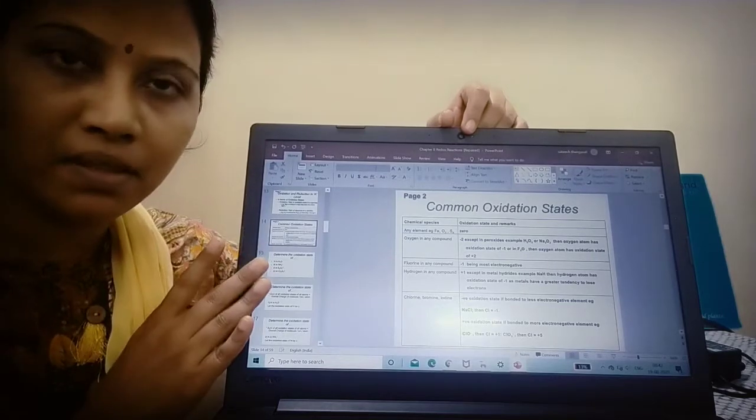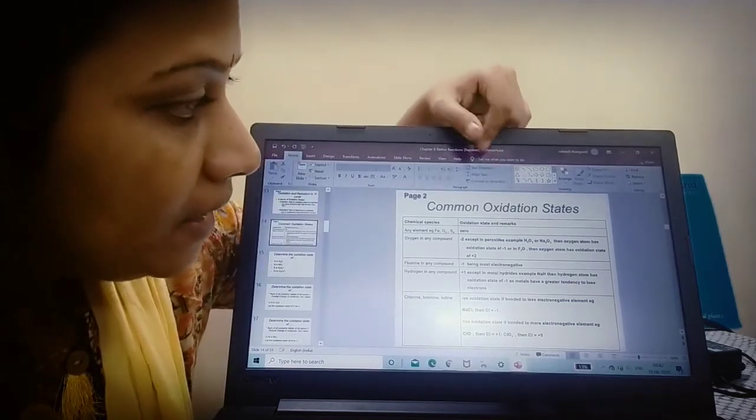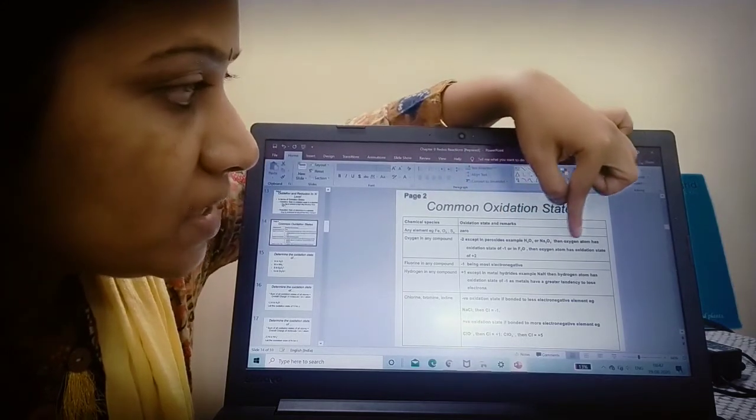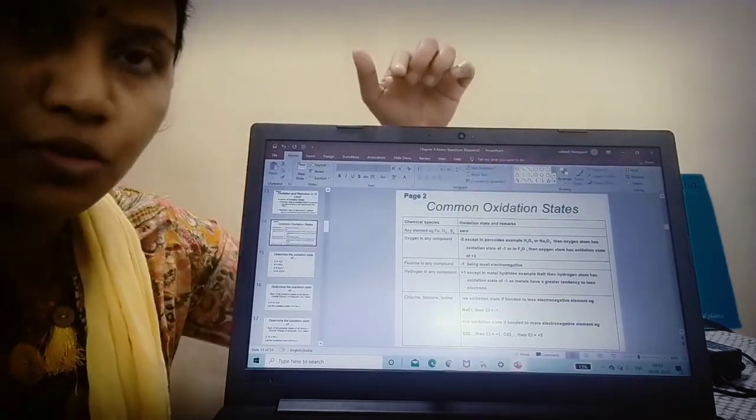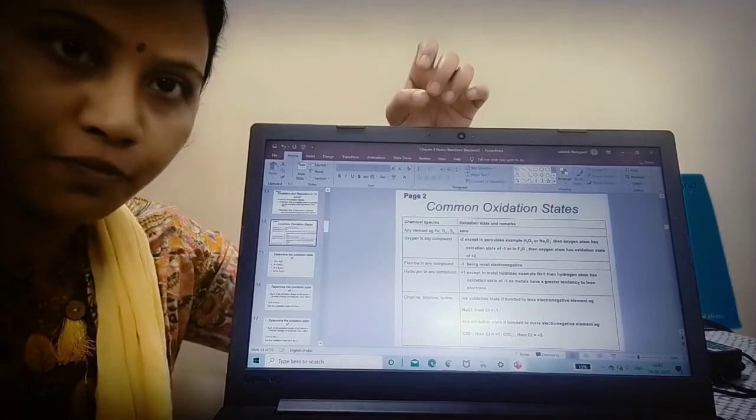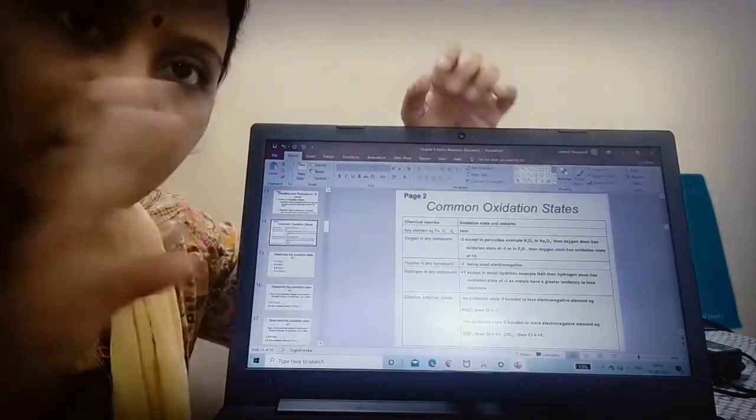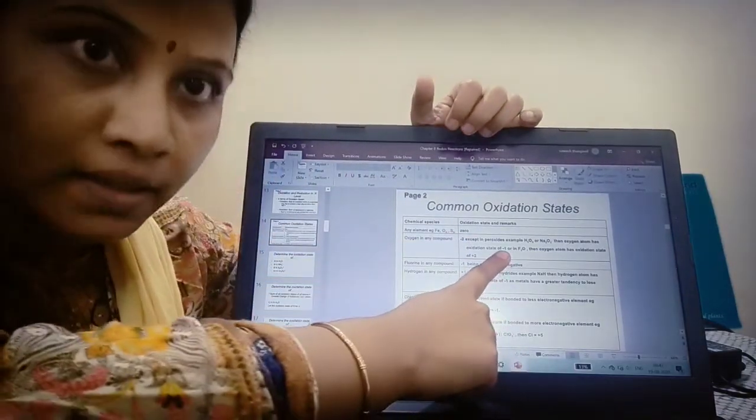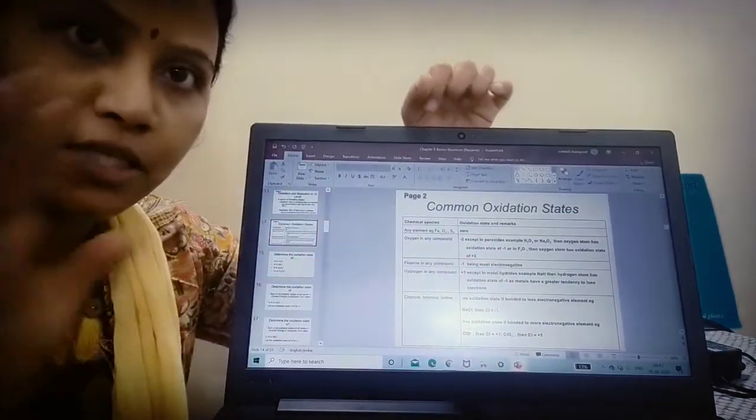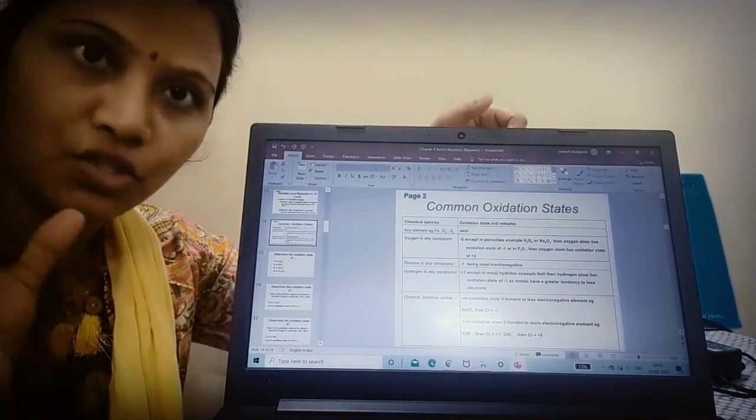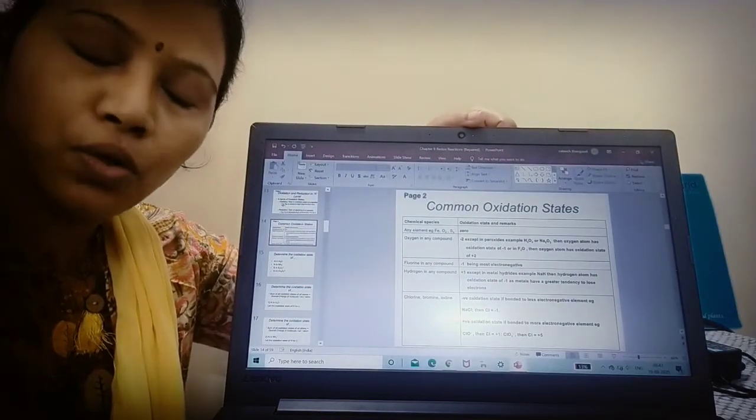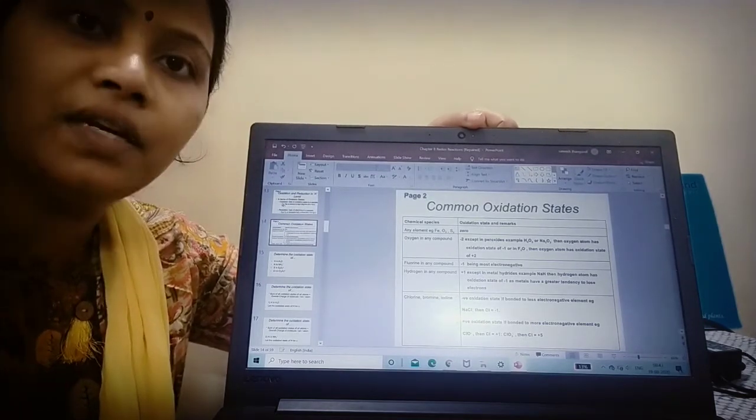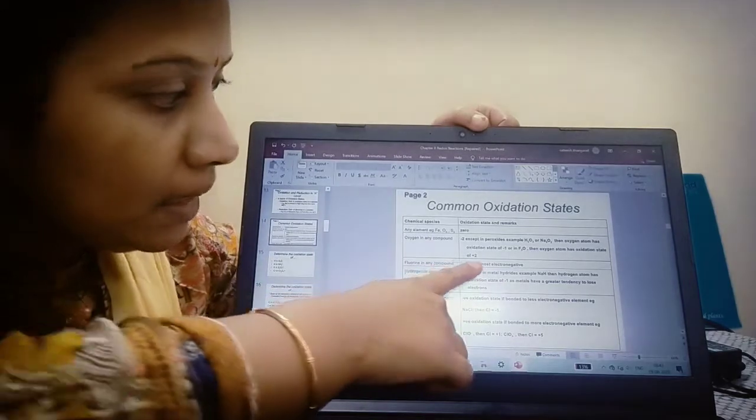You have to remember this tabular column. Then in case of F2O, the oxidation state of oxygen will be +2. So generally it is -2. In case of peroxide, it is -1. In case of F2O, it is +2. So I told you the general case of oxygen. It should always be -2. If it is peroxide, it should be -1. If it is F2O, it should be +2.